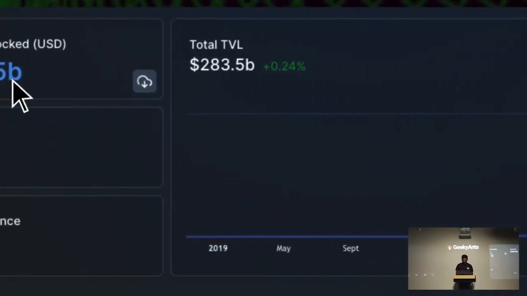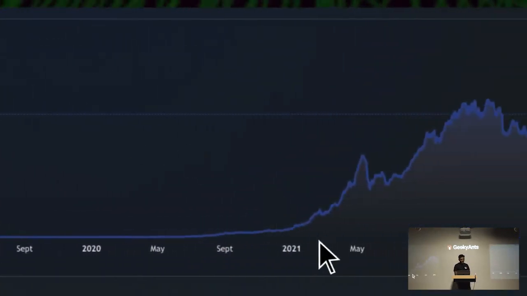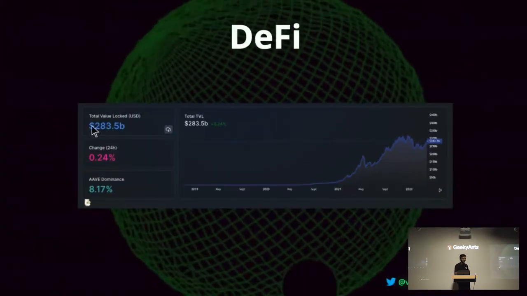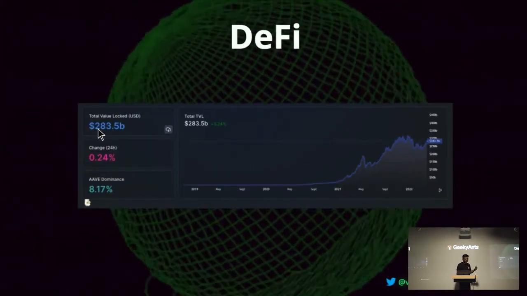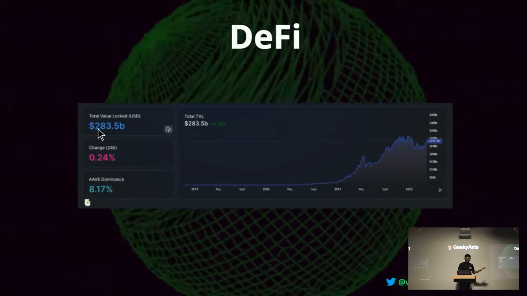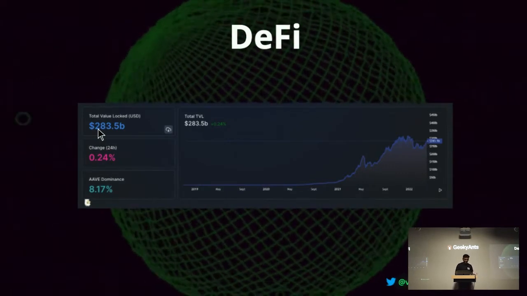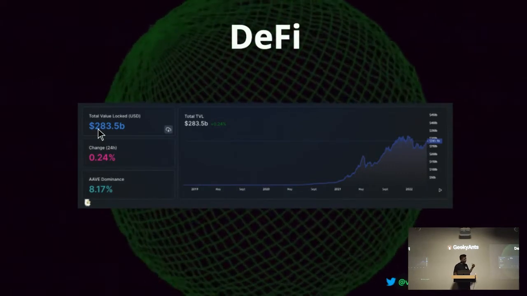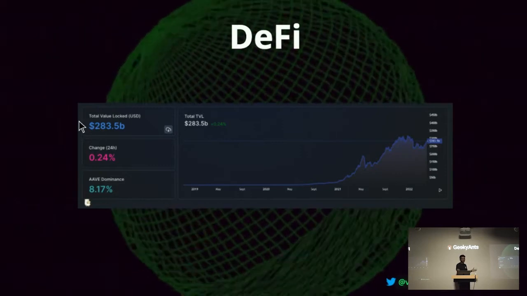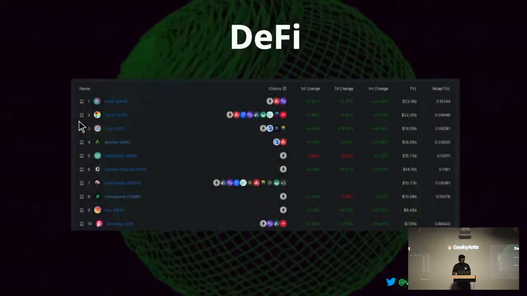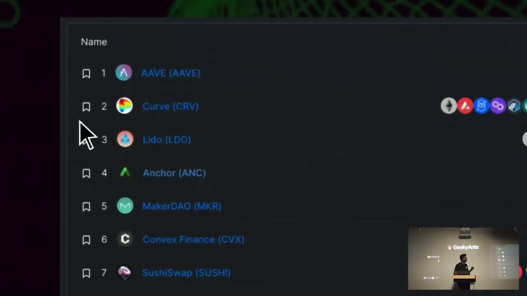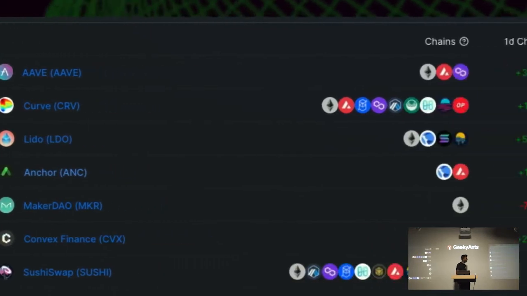If you see the graph here, in January 2021 it was 5 billion, and inside 1 year it has reached 283. It's around 7 to 8x money in just 1 year. So people are actually using it a lot, and we'll see some of the great DeFi projects and what they are doing. These are the top 10 DeFi projects right now.